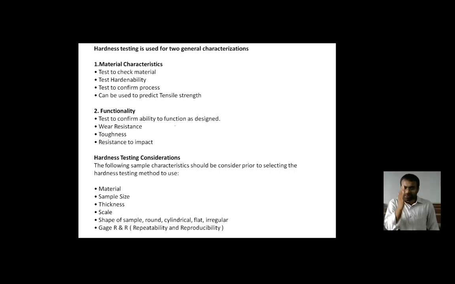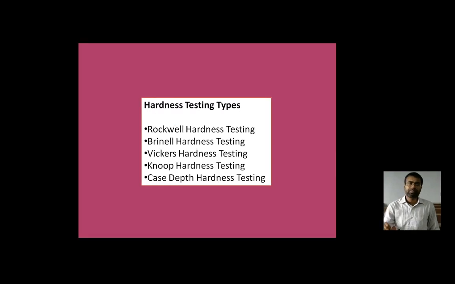These are the particular points which need to be identified for a better result with the help of that test.